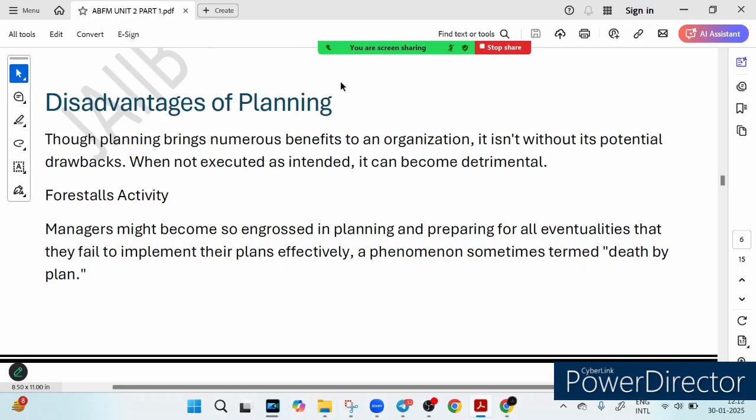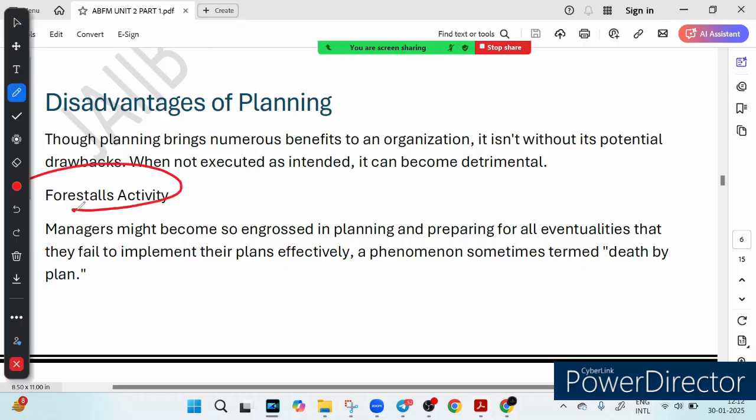The first thing is forestalled activity. Ever heard of analysis paralysis? Have you ever heard of this term, so-called analysis paralysis? That is when managers are so obsessed with planning every detail that they forget to actually take action. In business, that is called death by plan.